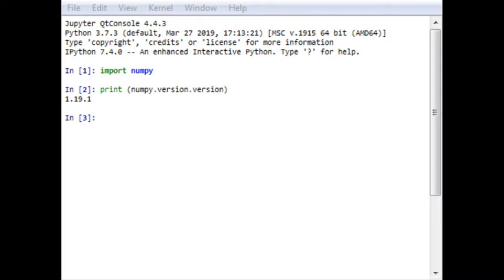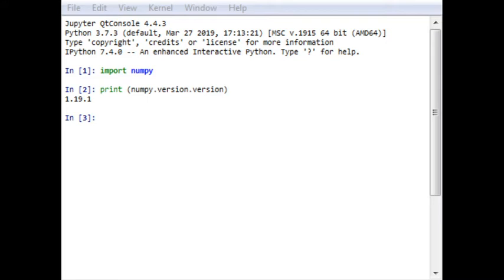It is also important to note that importing a module is necessary for its use, but once imported in a session, it doesn't need to be imported each time it's used. However, if the session is restarted, it must be freshly imported. So I'm not going to close this particular dialog box of Python. If I restart it, I have to import it again. So in a particular session, it has to be imported only one time.